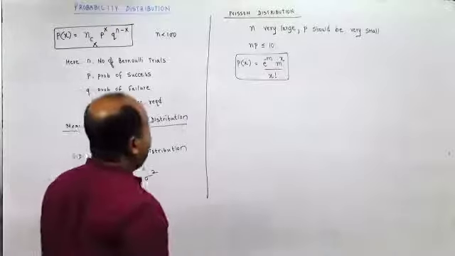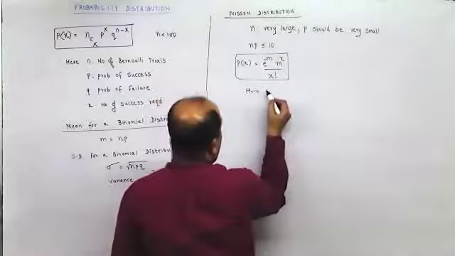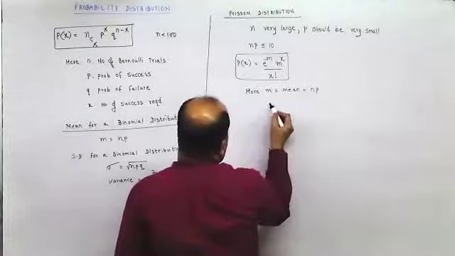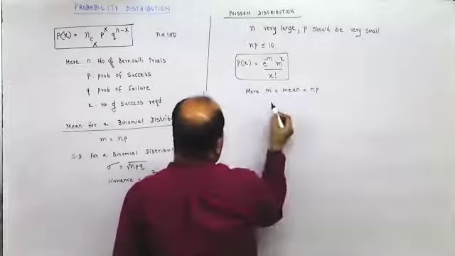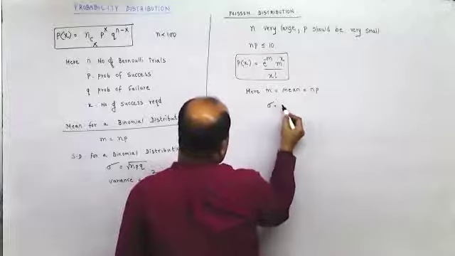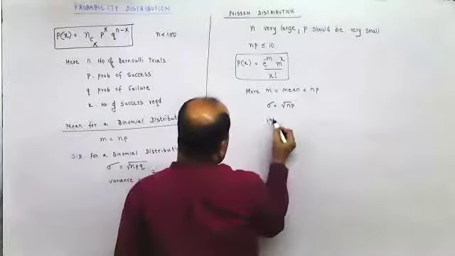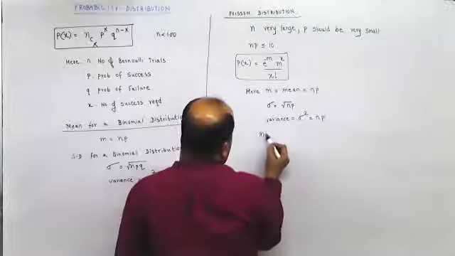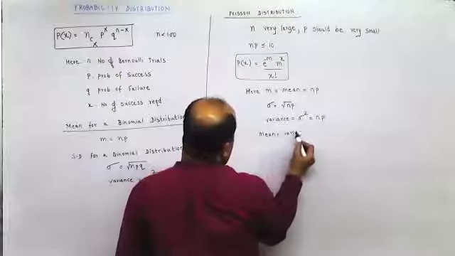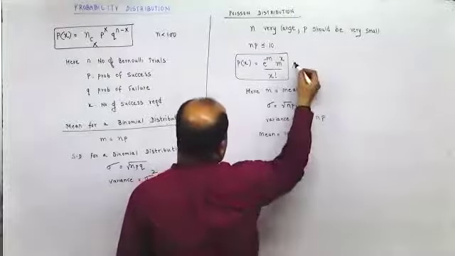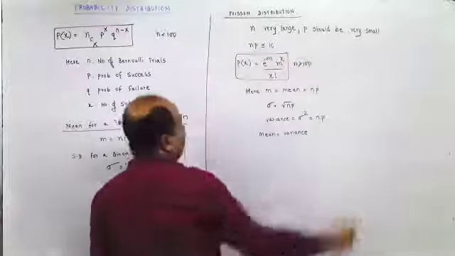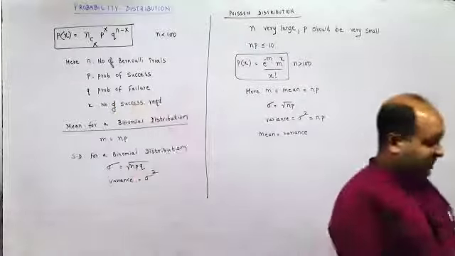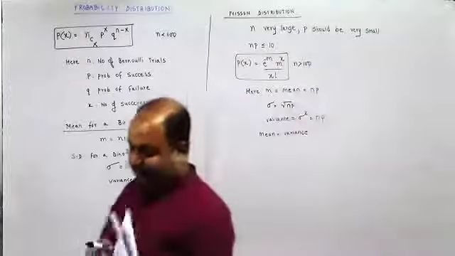Now remember, here m is mean and it is np. Standard deviation is root np. Variance is np. So mean and variance are equal. Condition is n is very large, n should be greater than 100, np should be less than or equal to 10. Then we can approximate a binomial distribution to a Poisson distribution. Having said these two, we'll do sums of the same type.